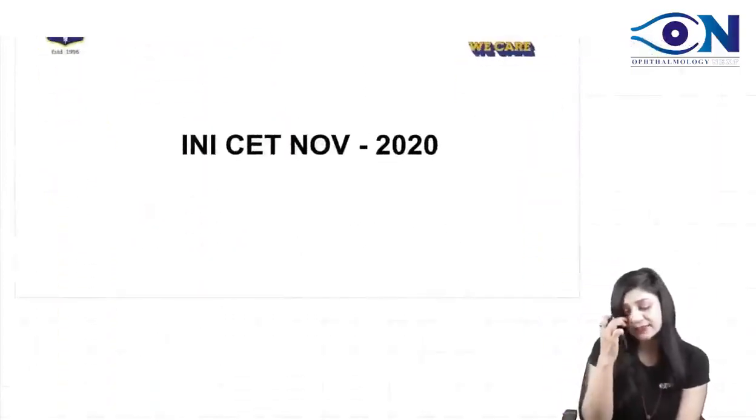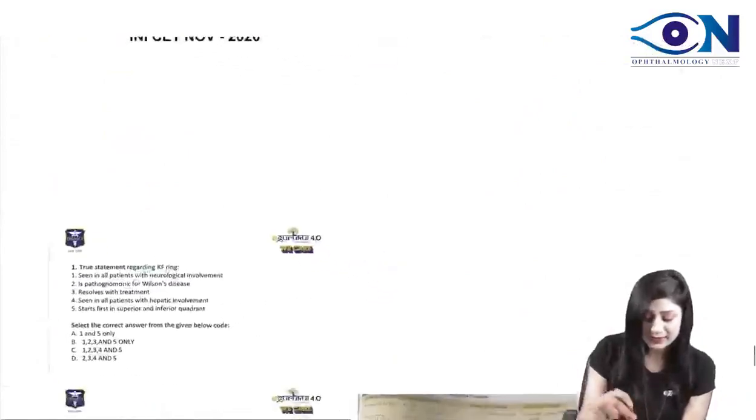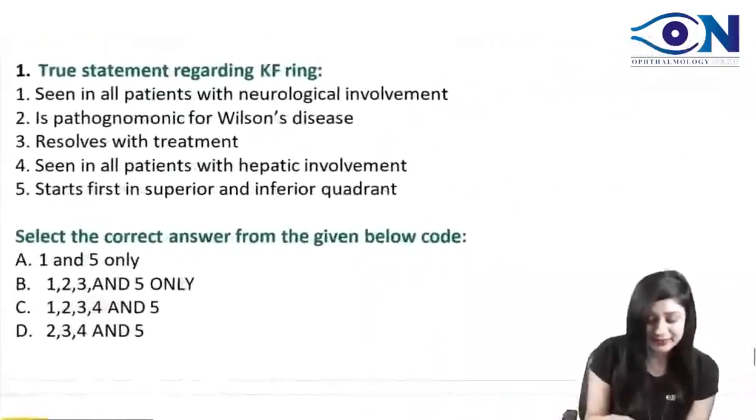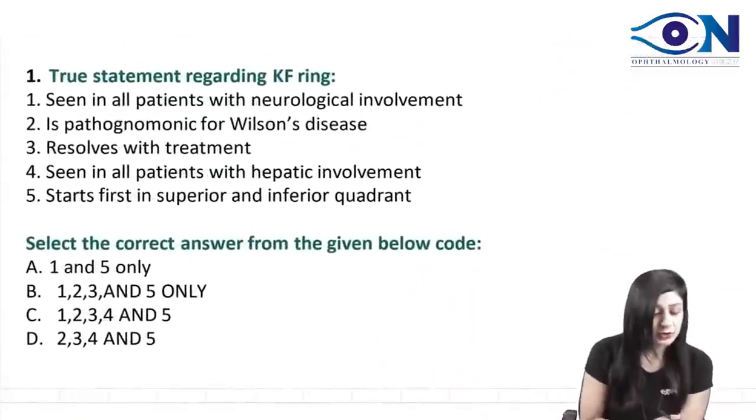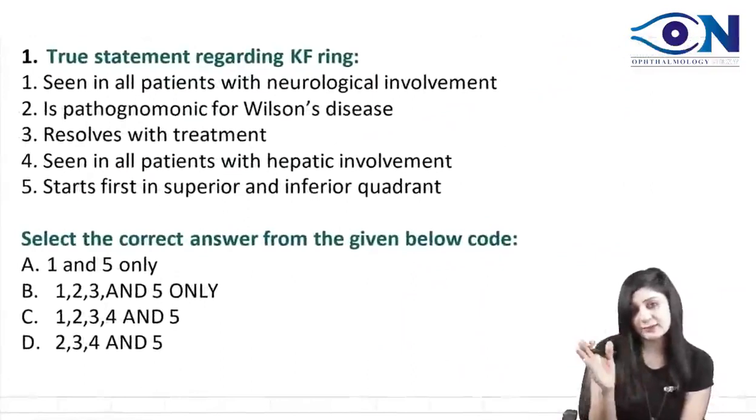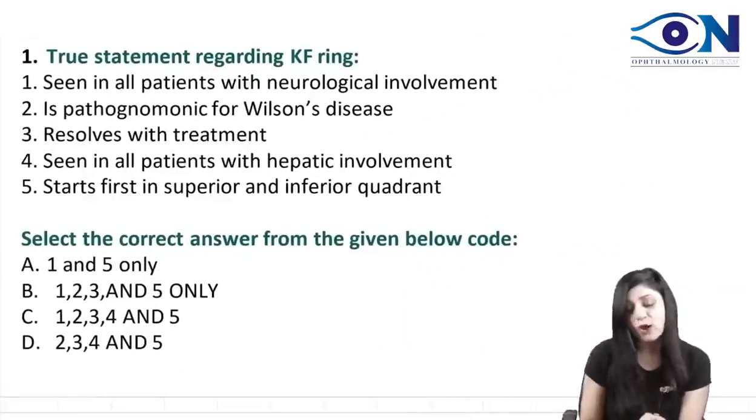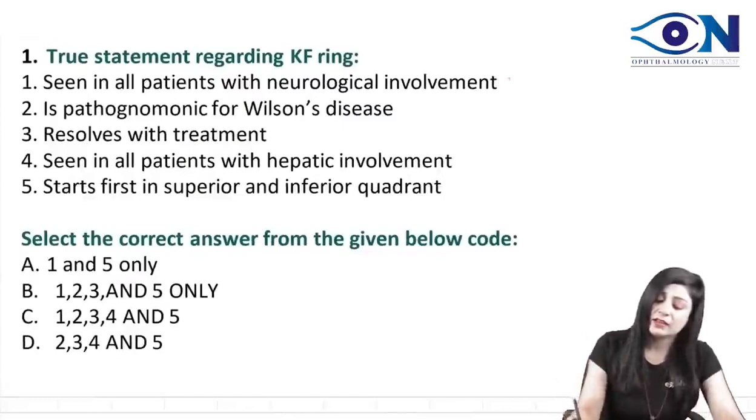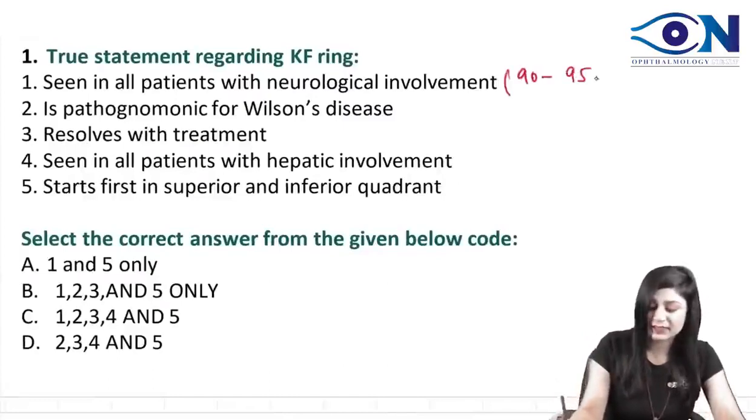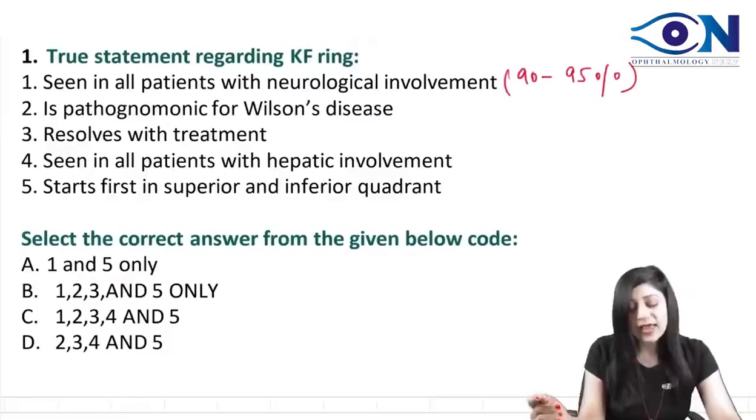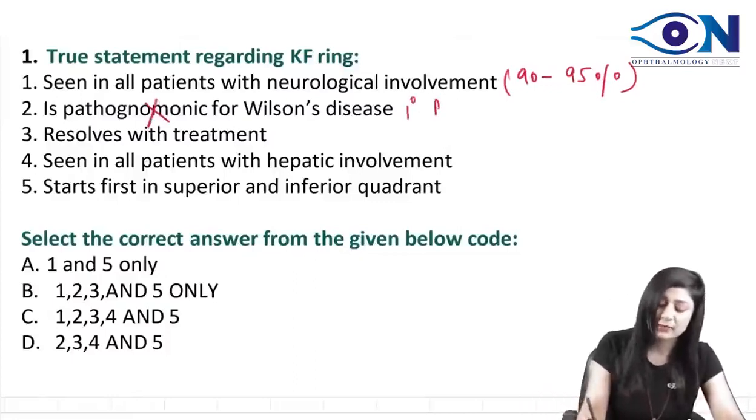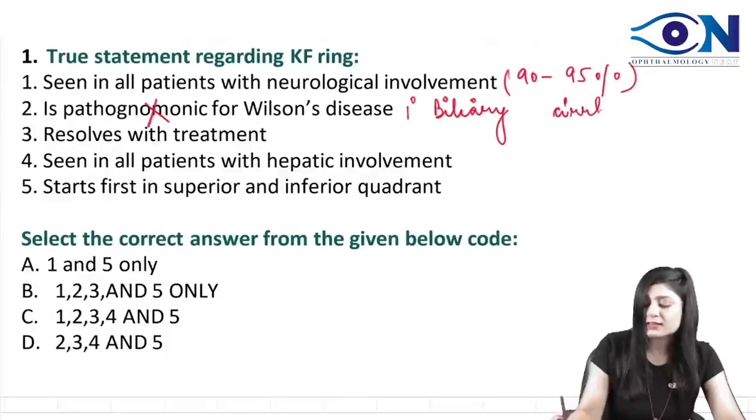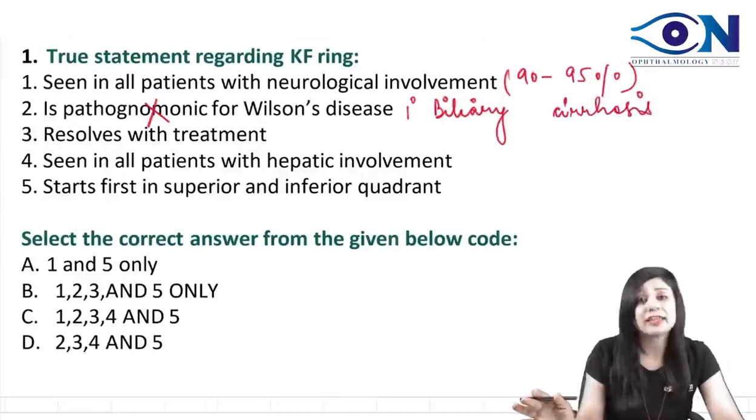Finally, we come to the INI-SET, November 2020. So our favorite KF ring. Which of the following are true statements about the KF ring? You will tell me true or false for each statement, and then we will go for the right answer. Number 1: seen in all patients with neurological involvement. It is about 90 to 95% that we get the involvement. Is it pathognomonic for Wilson's disease? No, because it is also present in primary biliary cirrhosis. So you cannot say that it is pathognomonic. Pathognomonic means it will not be found anywhere else.